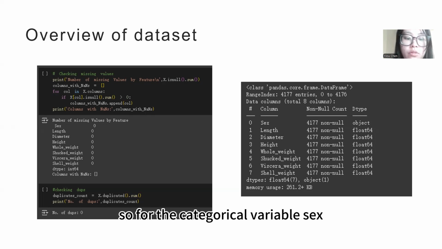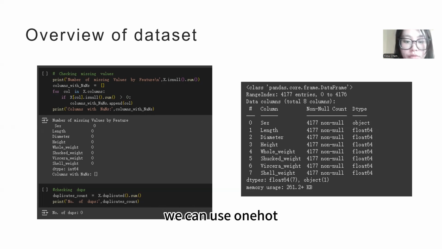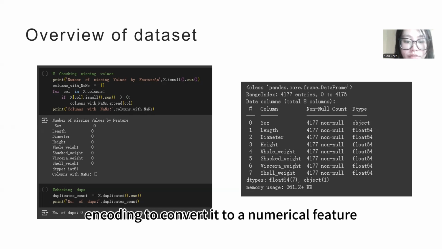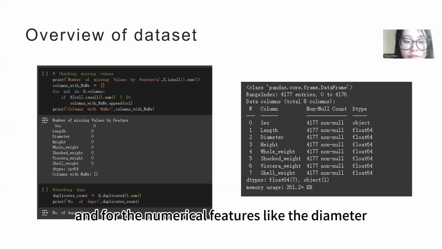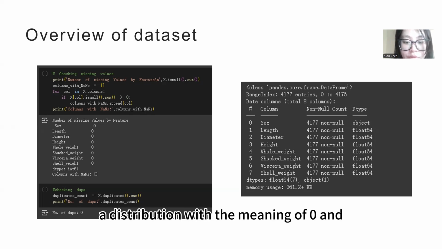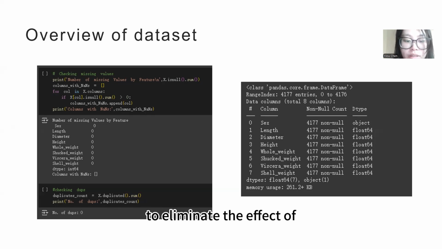For the categorical variable sex, we can use one-hot encoding to convert it to a numerical feature. For the numerical features like the diameter, we can use standardization to convert them to a distribution with a mean of 0 and a standard deviation of 1 to eliminate the effect of magnitude.